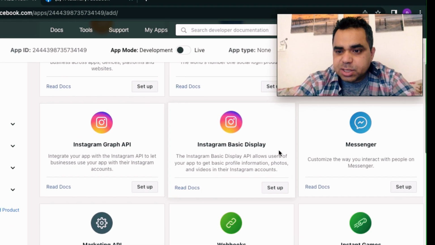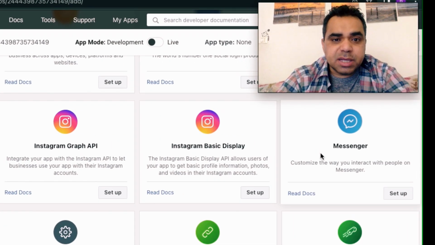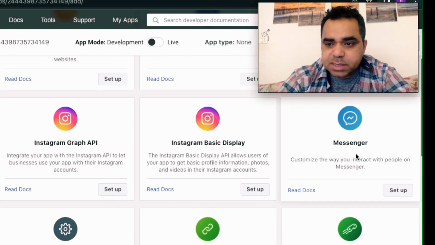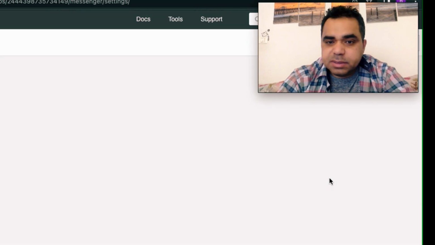Scroll down until you reach Messenger. We want this application to use the Messenger service. So just find Messenger here as a product, and then click on Set Up. We need to add the Messenger product to our app and set it up.